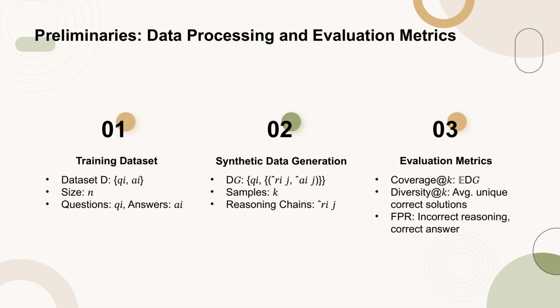Evaluation metrics include coverage@k, which measures the fraction of questions with at least one correct solution, diversity@k, which averages the number of unique correct solutions per question, and false positive rate, FPR, which indicates the percentage of solutions with incorrect reasoning but correct final answers.